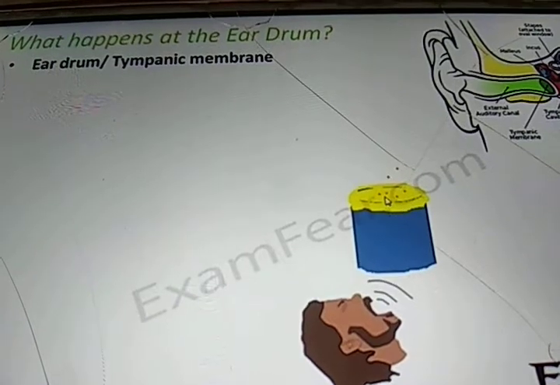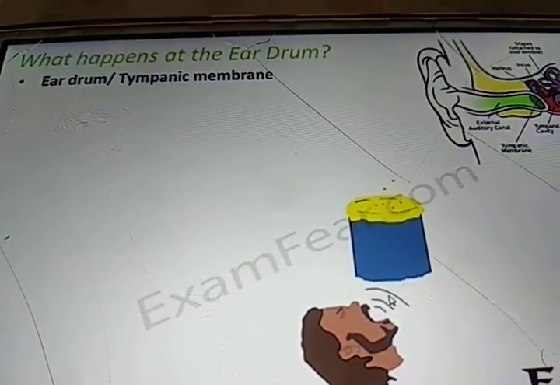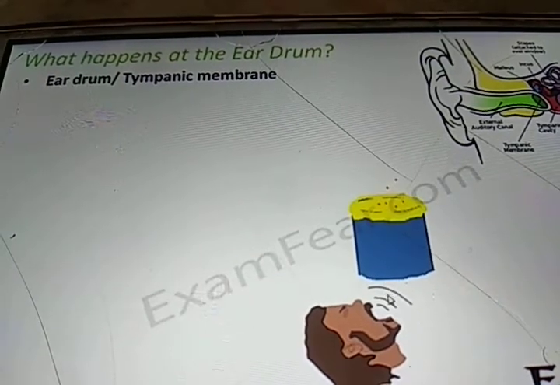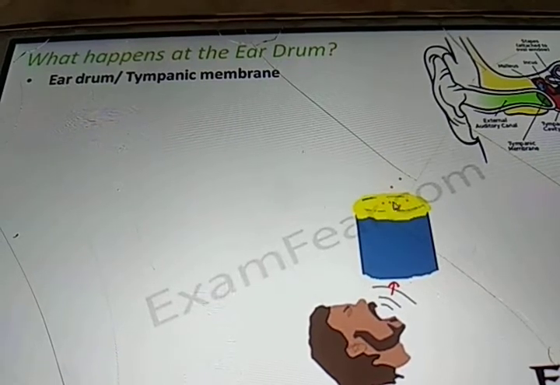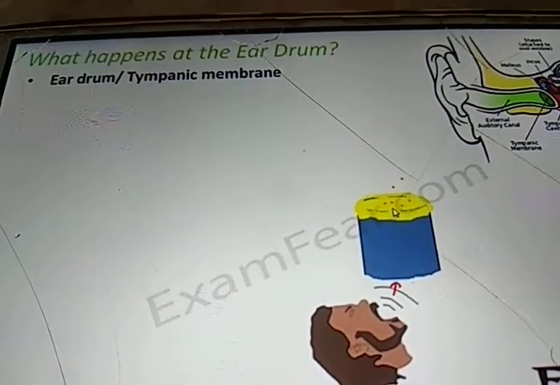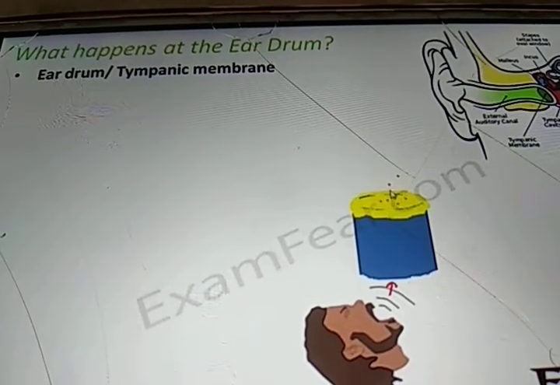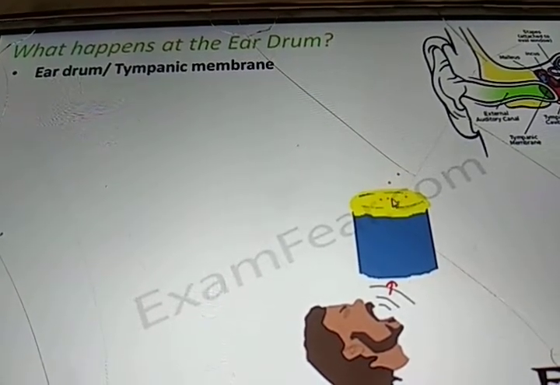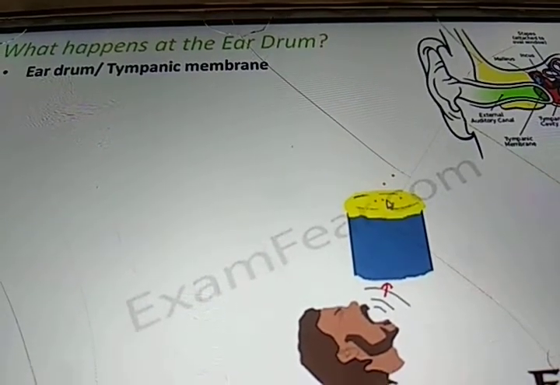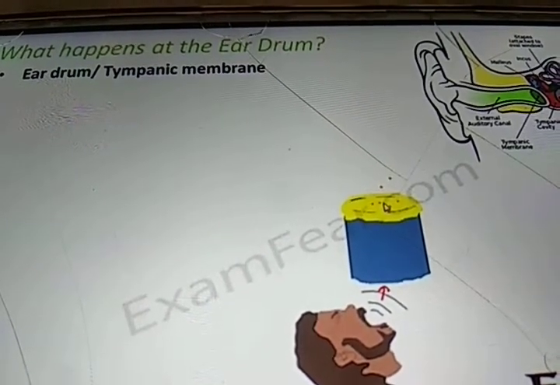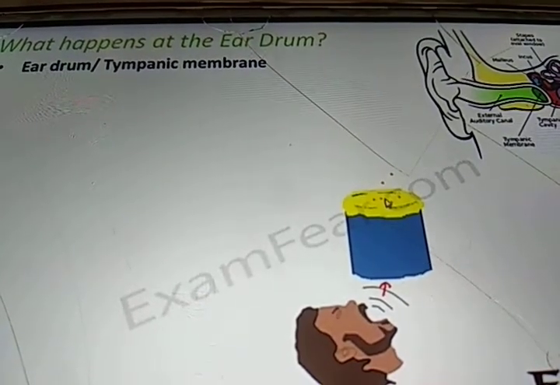Now you keep a few grain seeds here, some grains. This side is open. You speak something on this side, and the sound waves reach this membrane. Because it is stretched, it starts vibrating. And how do you know it is vibrating? Because these grains start jumping. So they also vibrate along with the membrane. This shows that when sound waves reach a stretched membrane, the membrane starts vibrating.